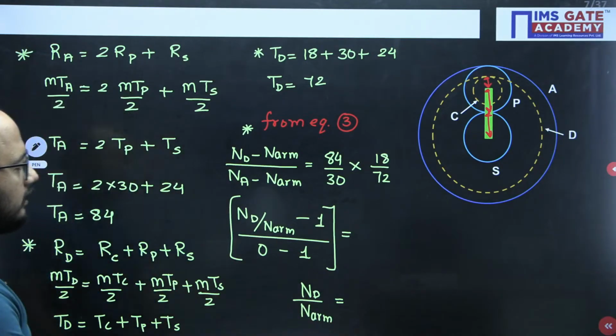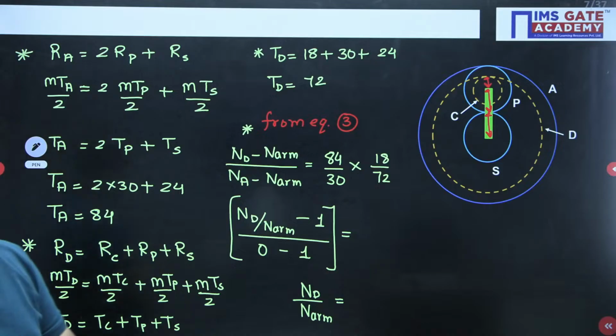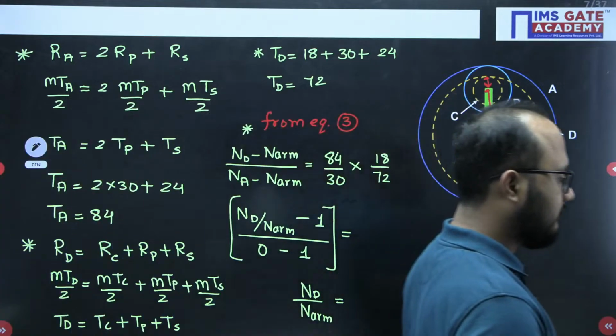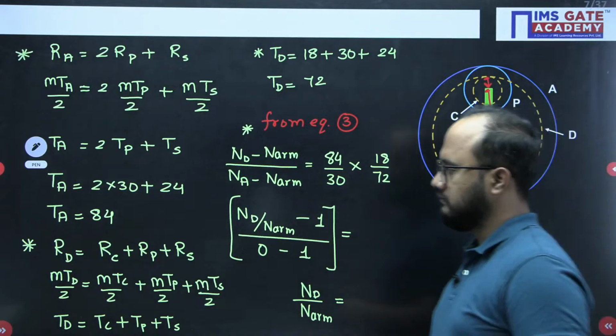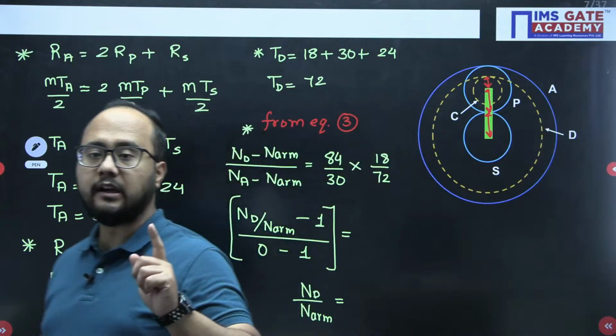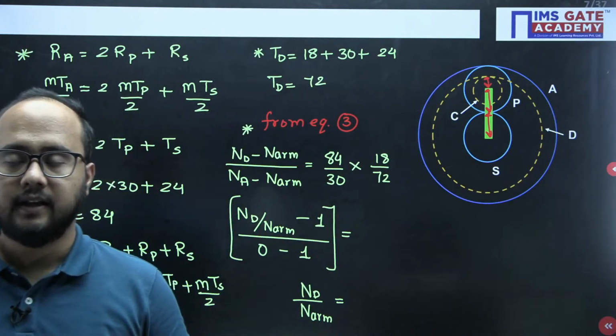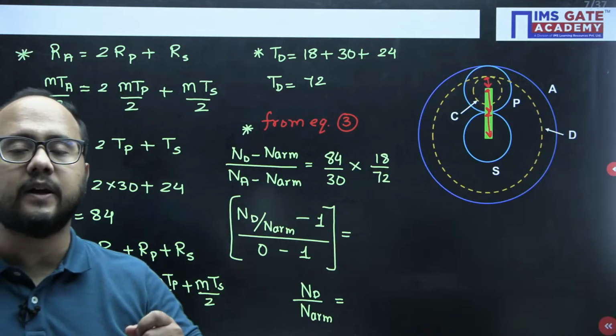Everyone, do it fast, everyone, this value, and tell me your answers. And remember, we need to calculate NS by ND. In the question, we need to calculate NS by ND.